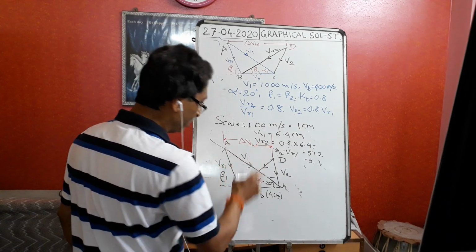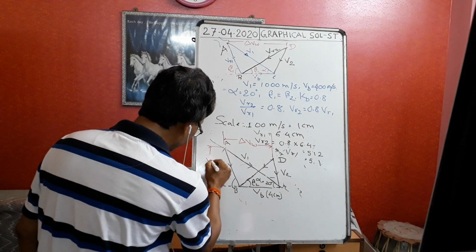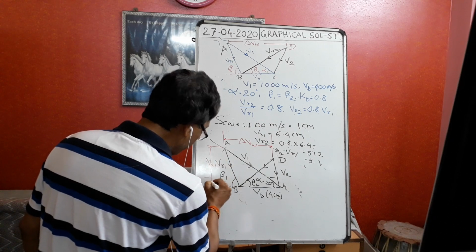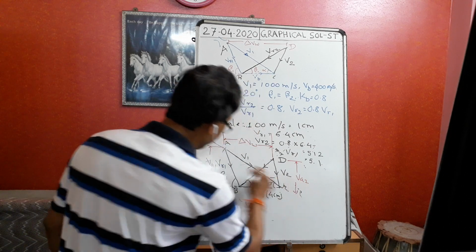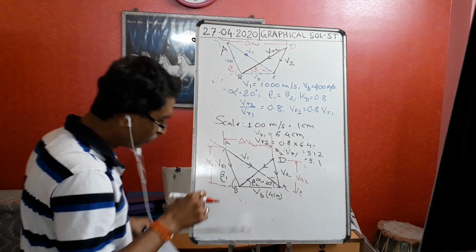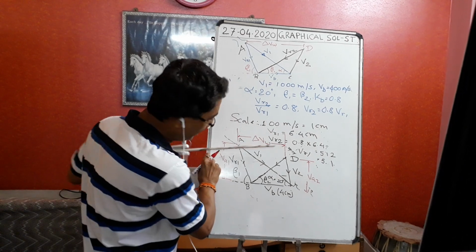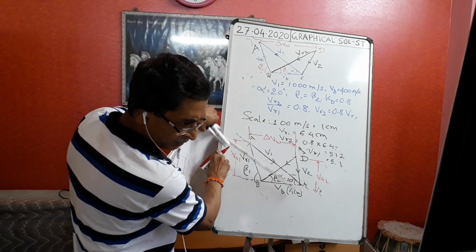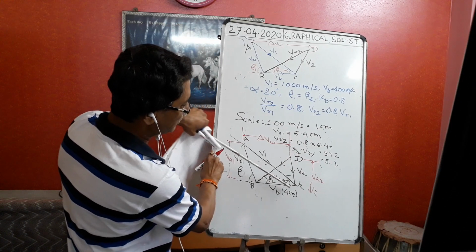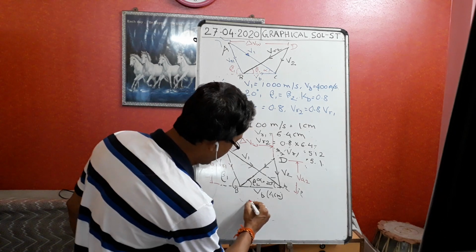Now you measure VA1 and you measure VA2. Both are not same. VA1 is more and VA2 is less. So that means in that case there will be axial force.